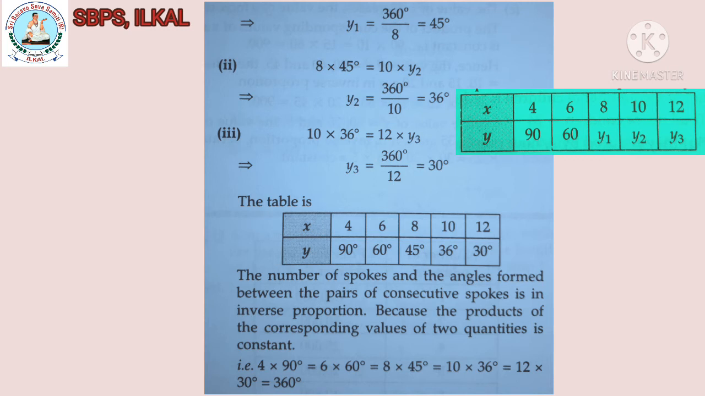The number of spokes and the angles formed between the pairs of consecutive spokes are in inverse proportion because the product of the corresponding values of the two quantities is constant. That is, 4 into 90 is equal to 360 degree. In the same way, 6 into 60 degree is also equal to 360 degree, and 8 into 45 degree, which is equal to 10 into 36 degree, which is equal to 12 into 30 degree, will be equal to 360 degree.